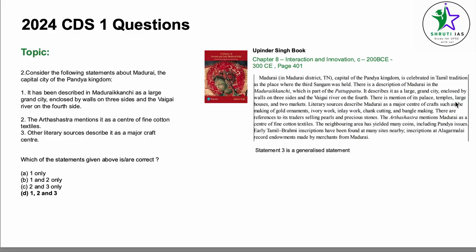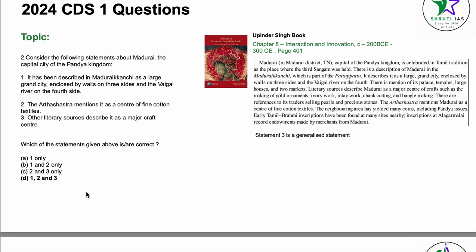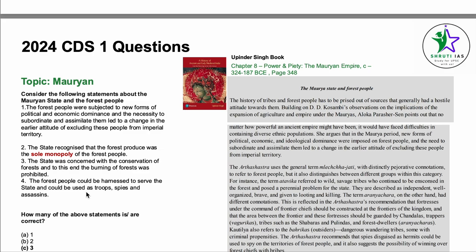There is mention of its palace, temples, large houses, and 2 markets. Literary sources describe Madurai as a major center of crafts such as the making of gold ornaments. So statement 3 is correct here. The Arthashastra mentions Madurai as a center of fine cotton textiles. Again, statement 2 is correct. Please just remember this from this question and move ahead. Do not start reading the entire chapter or the book.